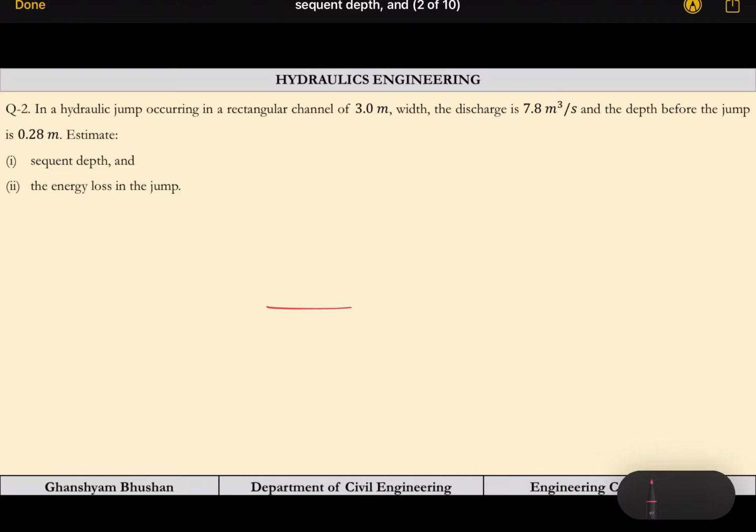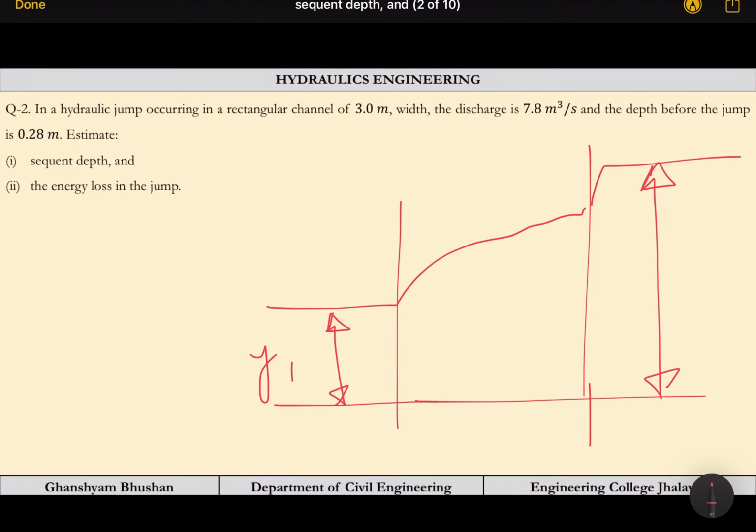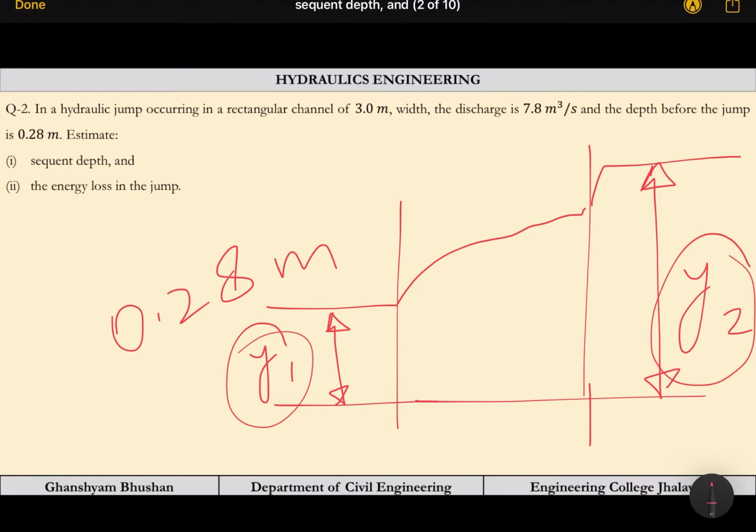Why is it easy? Let us see, this is the flow. The jump has occurred, and in this portion the depth is y1, and this will be your y2. So y1 is given to us as 0.28 meter, and we have to calculate y2. We have a formula for y2 by y1.